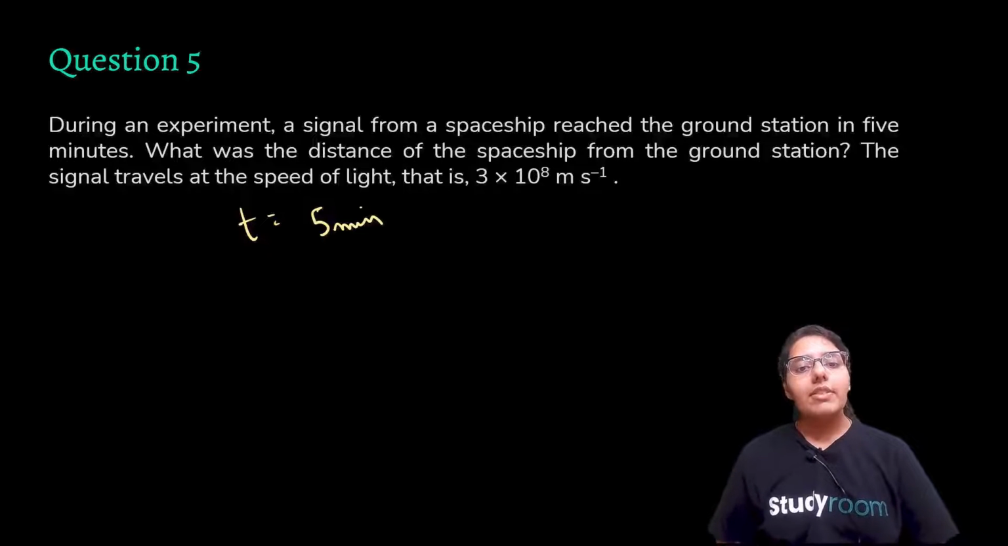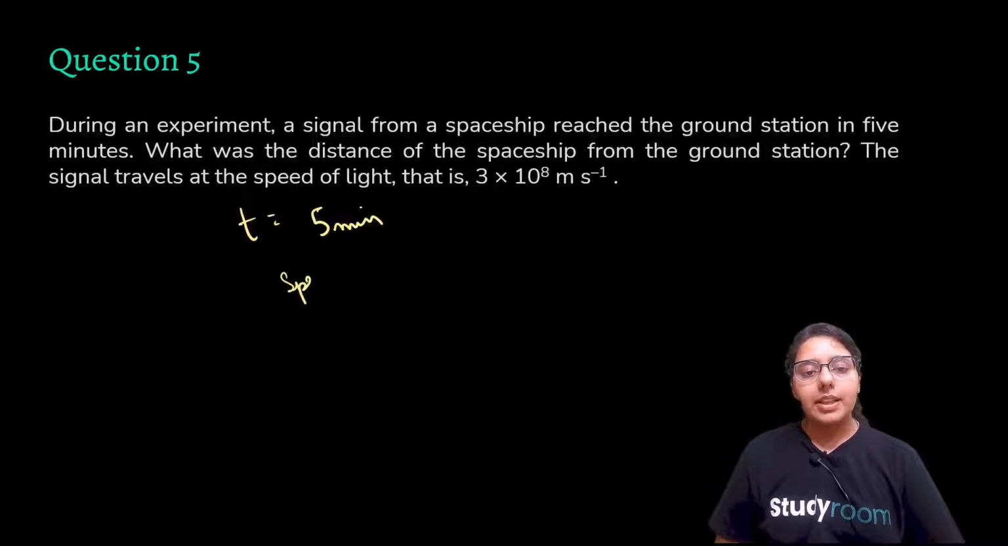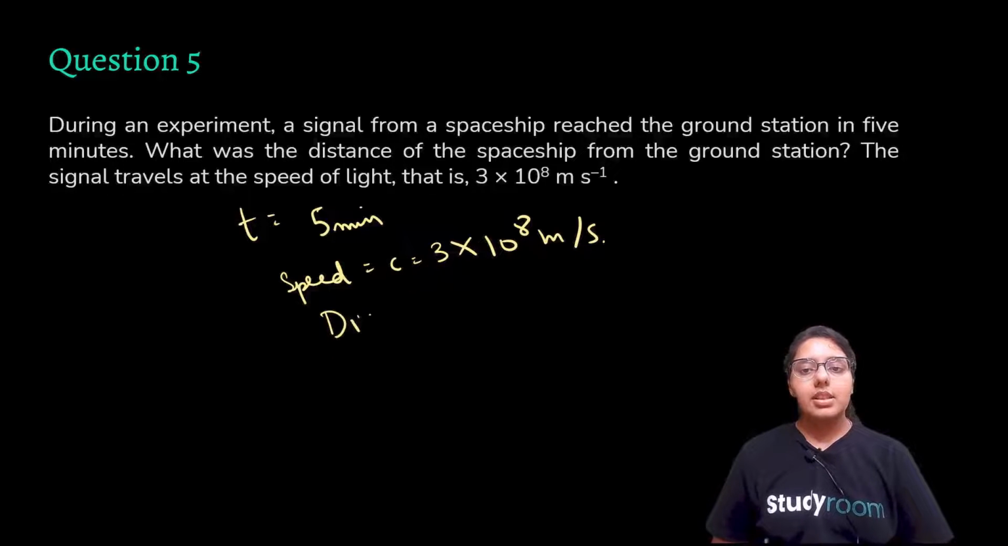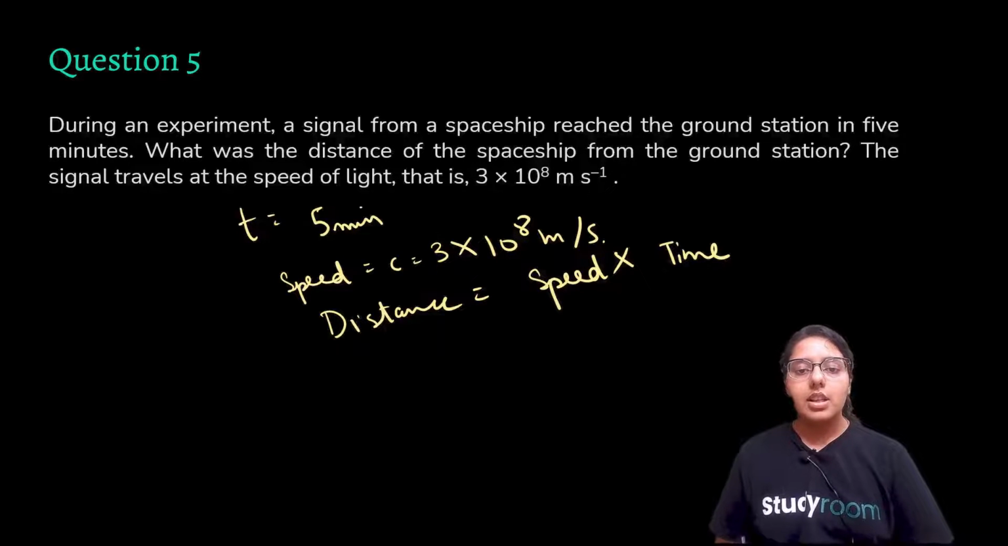The signal travels at the speed of light, and your speed is 3 into 10 to the power 8 meter per second, right? So, what is your distance? Your distance is simply speed multiplied by time, right? This is your distance. So, what is it? 3 into 10 to the power 8 into time, which is your 5 minutes.